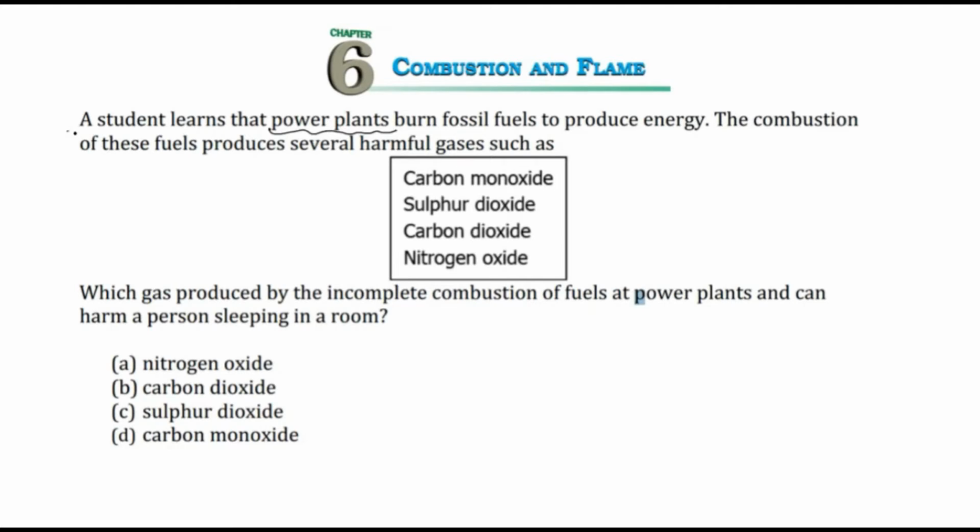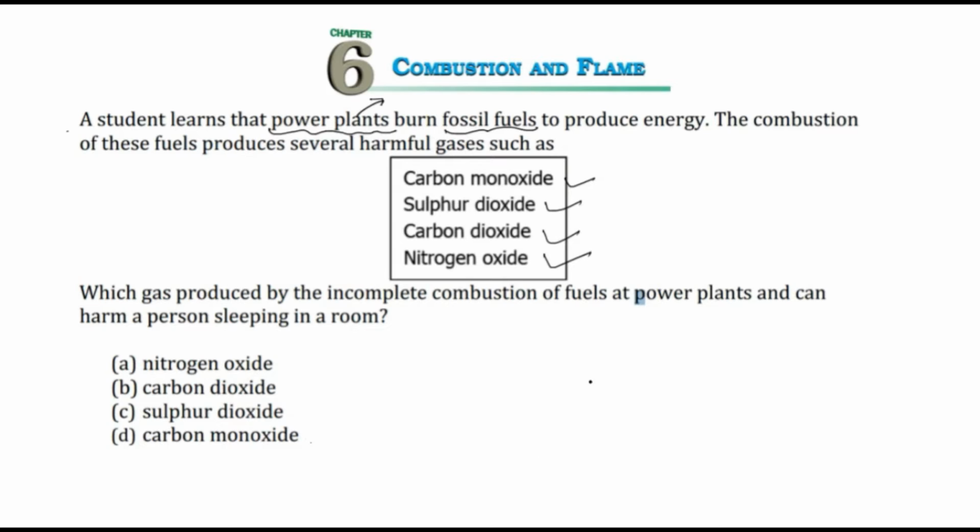The first question is, a student learns that power plants burn fossil fuel to produce energy. So power plants give electrical energy after burning fossil fuel such as coal, like a thermal power plant. The combustion of this fuel produces several harmful gases such as carbon monoxide, sulfur dioxide, carbon dioxide, nitrogen oxide. These are the poisonous gases. Which gas produced by incomplete combustion of fuel at power plants can harm a person sleeping in a room? Options are nitrogen oxide, carbon dioxide, sulfur dioxide and carbon monoxide.